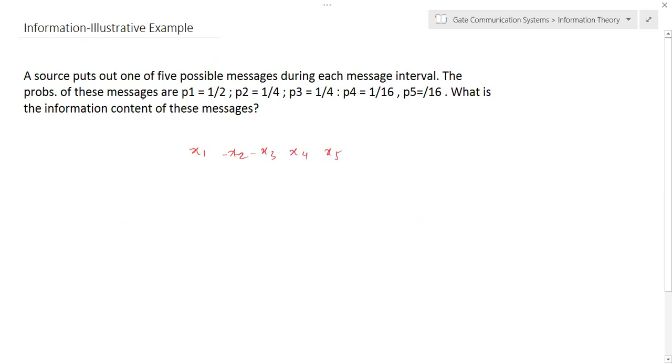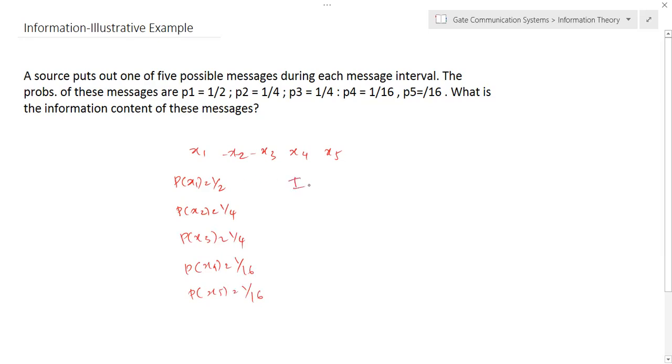The probability of x1 is 1 by 2, the probability of the second message x2 is 1 by 4, the probability of the third message x3 is 1 by 4, the probability of the fourth symbol x4 is 1 by 16, and the probability of x5 is 1 by 16. What is the information content of these messages? We need to find the information content of each symbol.